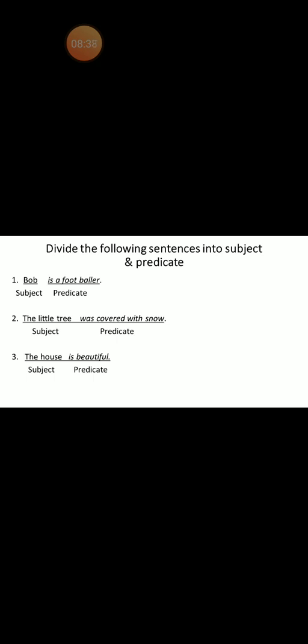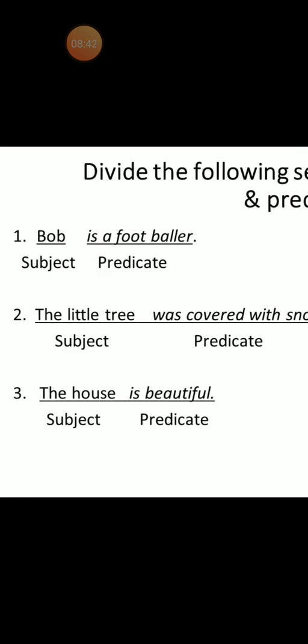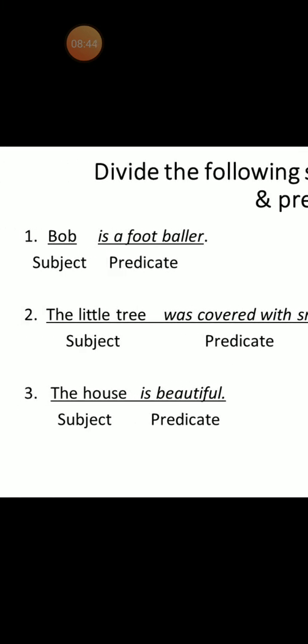Bob is a footballer. So this term is a footballer is describing our subject. Now what is our subject? Here the term Bob is our subject. Is a footballer is describing our subject. What is Bob doing? Bob is a footballer. So this is our predicate.